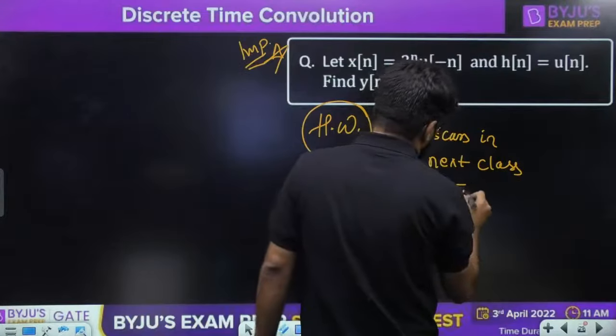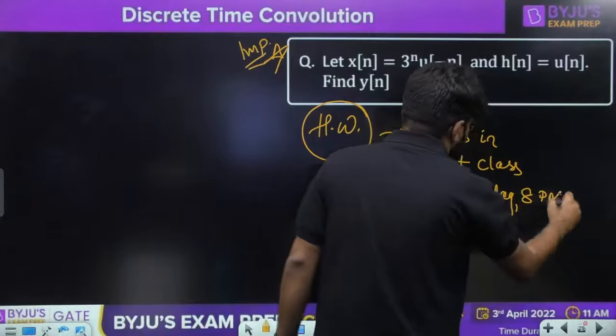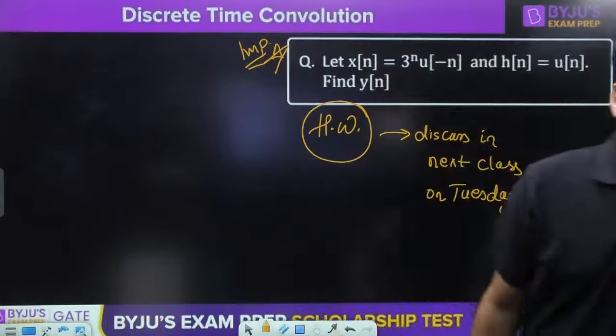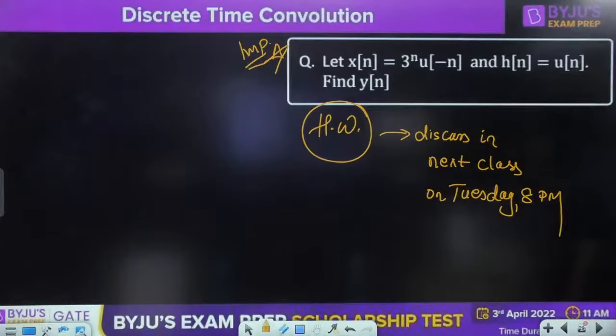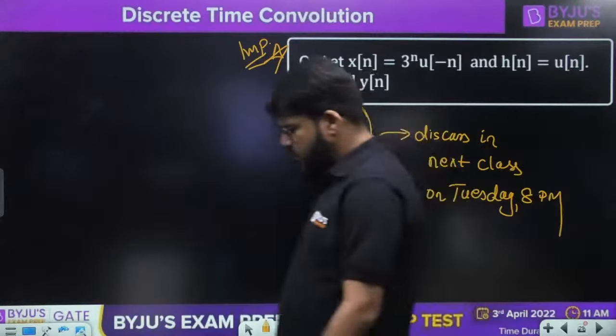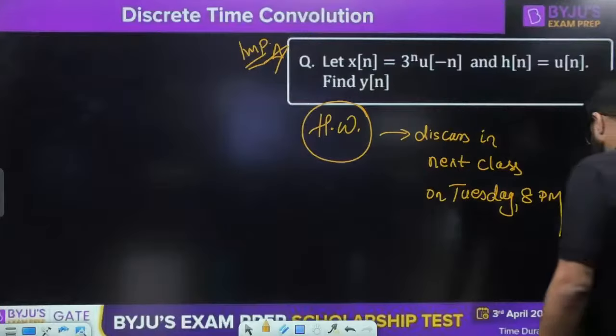The next class will be on Tuesday at 8 p.m. as per our schedule.